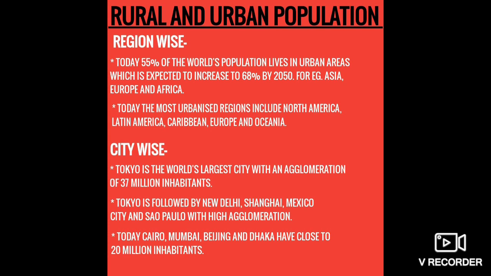While Delhi will start growing. Maybe it will cross the population of Tokyo. Understood? And by 2030 the world is projected to have 43 mega cities with more than 10 million inhabitants. It means more and more people will move towards the cities, right?